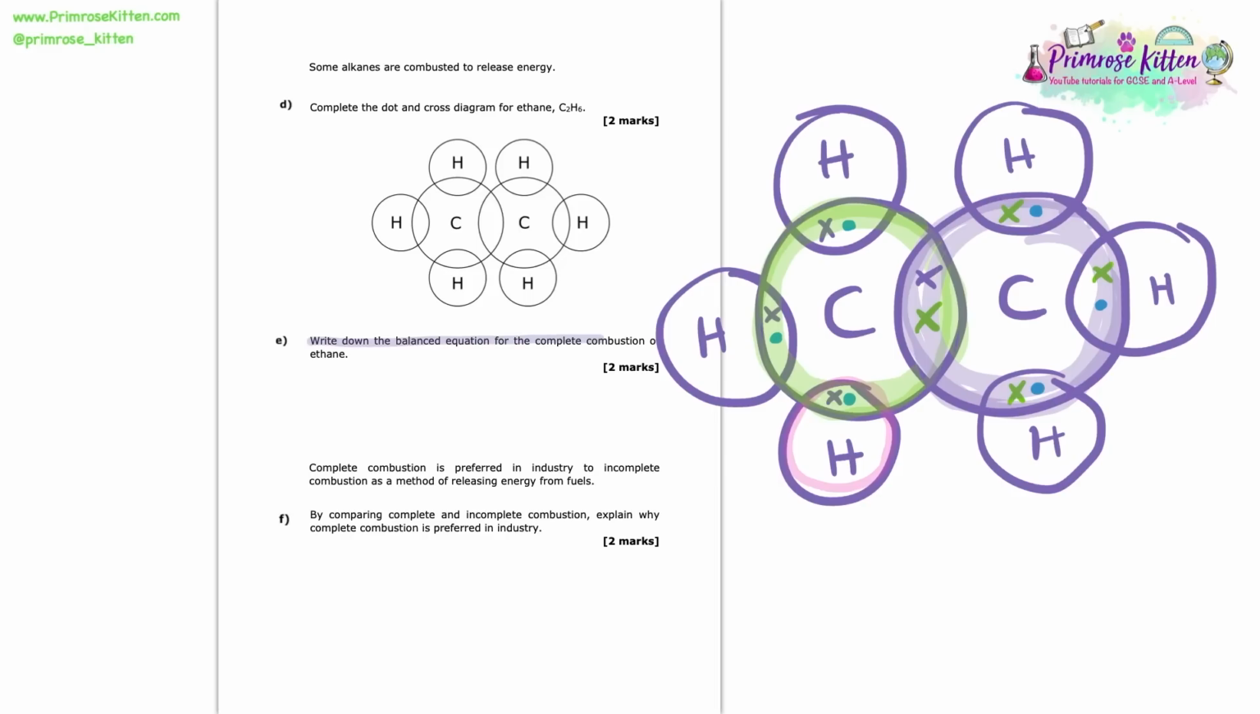Now we're asked to write down the balanced equation for the complete combustion of ethane. Well, they've given us the formula for ethane up above. We know it's C2H6. And we're expected to know that when we have complete combustion, the fuel will react with oxygen, it will burn with oxygen, and it will make 2 products only. It makes carbon dioxide and water. So looking at this, we need to balance it now.